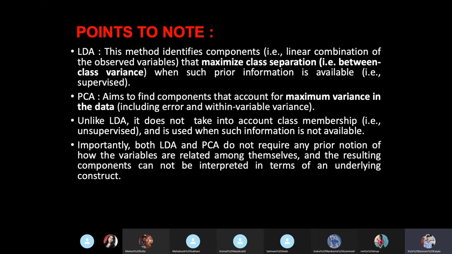In PCA or LDA you will be including the error and the within-variable variance, that is nothing but you will also include the variances between two variables. So what variables need to be considered, which are very near, and on what basis we need to group these variables.